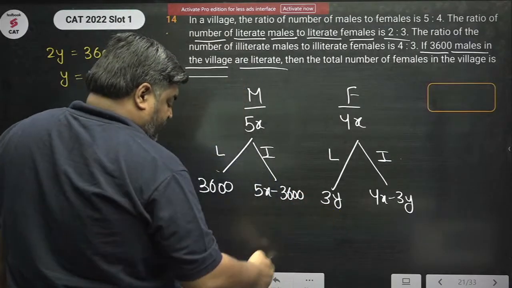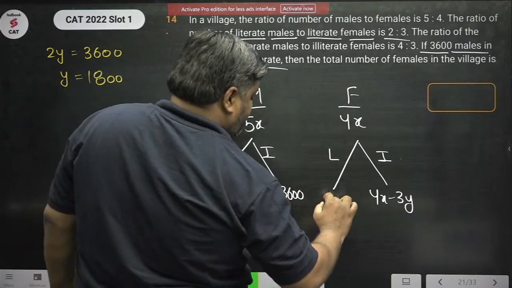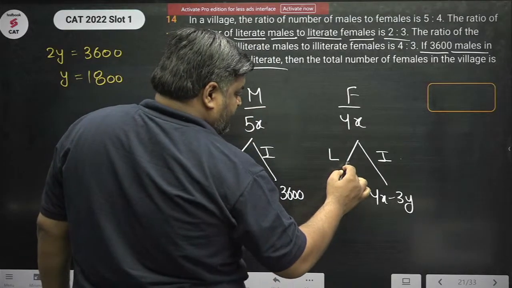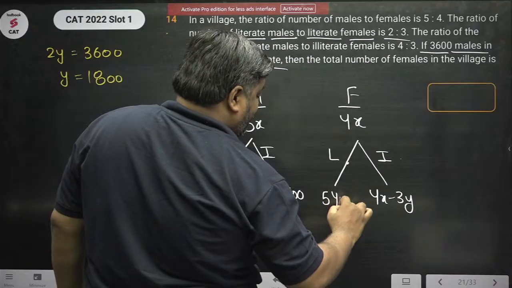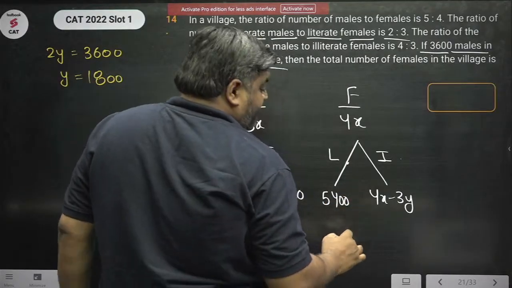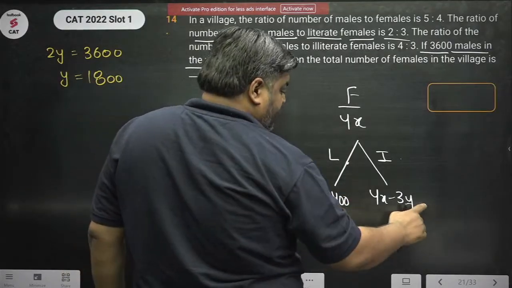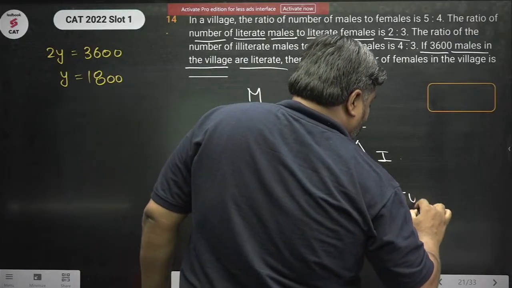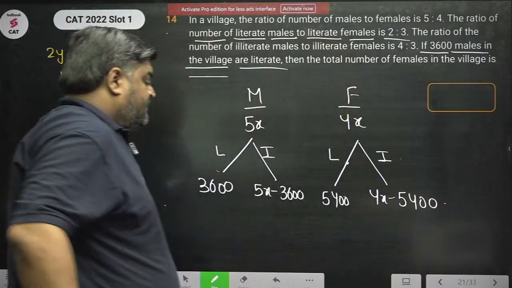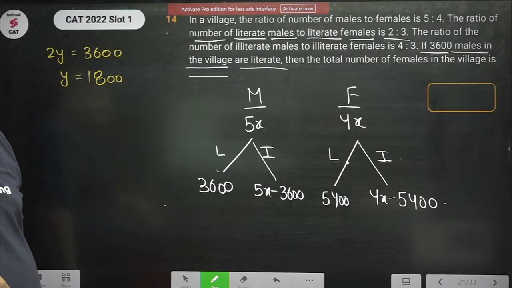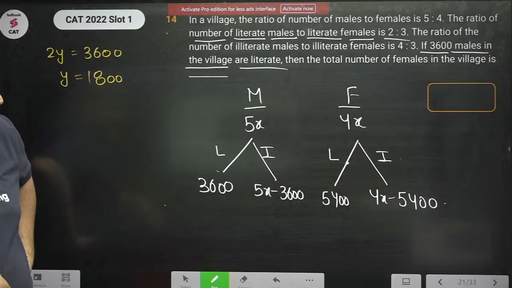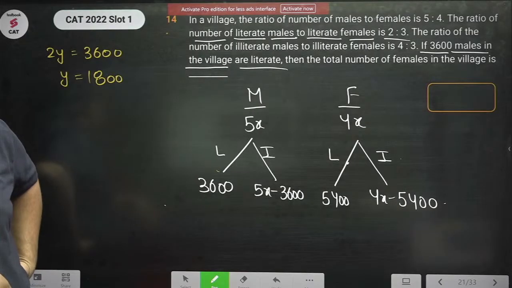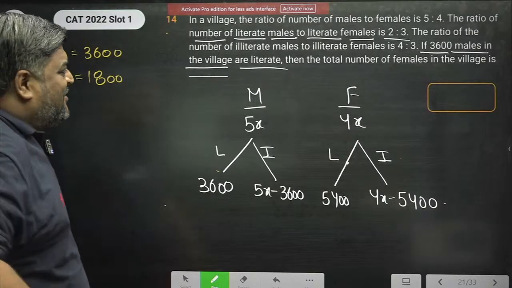This will become 5400 because y is 1800, and this will become 4x minus 5400. ओके, कर सकते हैं. 43,200 महिला है उस गांव में.